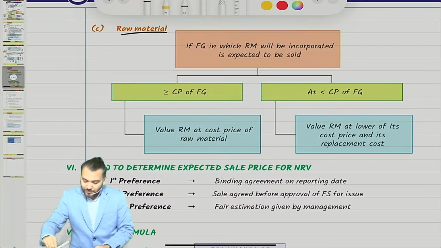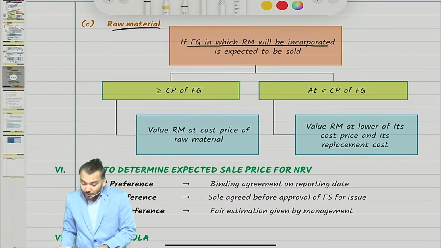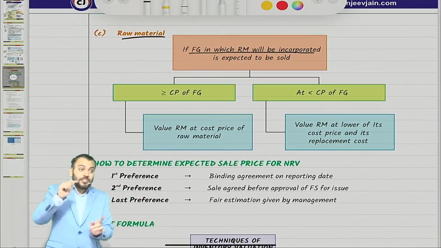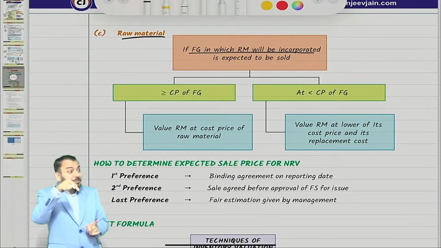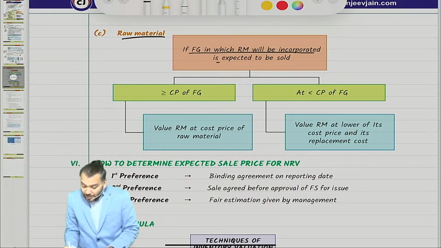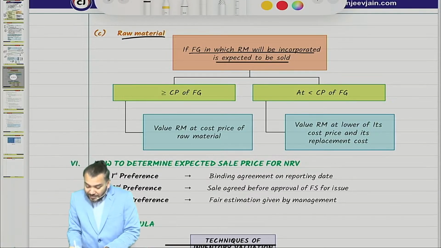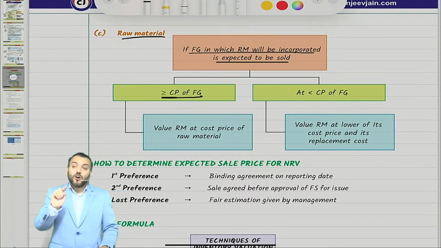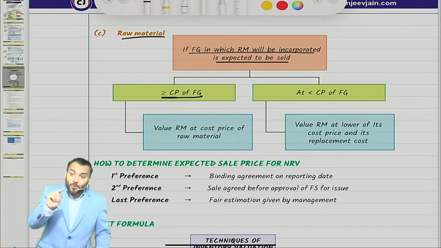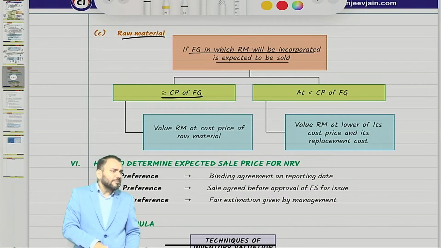Now let us see what they say. If the finished goods in which raw material will be incorporated, means the finished goods which will be produced from the given raw material, is expected to be sold at cost price of finished goods or more than cost price, my question to you all, whether there is an expected loss?